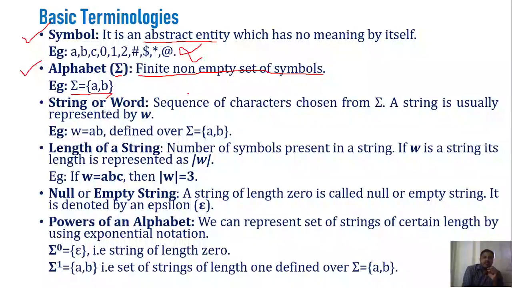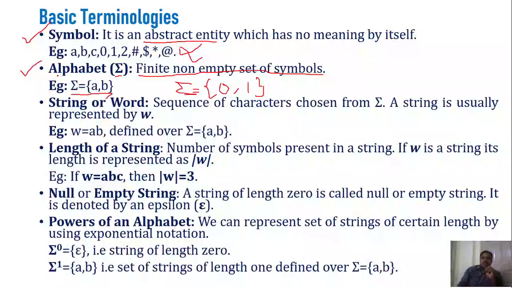Okay. So let me give an example here. If you observe the machine language, which consists of zeros and ones, right? So in that case, what will be the sigma there? If you consider the machine language, then what will be the sigma in that case? As we know, machine language consists of zeros and ones, right? So you could say in that case the alphabet set consists of two symbols. What are those? 0, comma 1. So sigma is equal to 0, comma 1, right? So that is the significance of an alphabet, right?